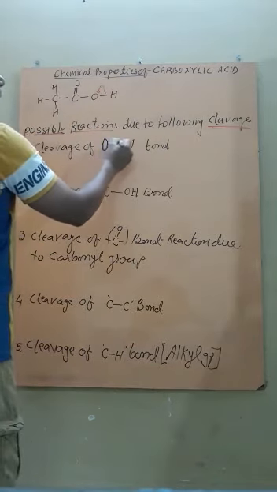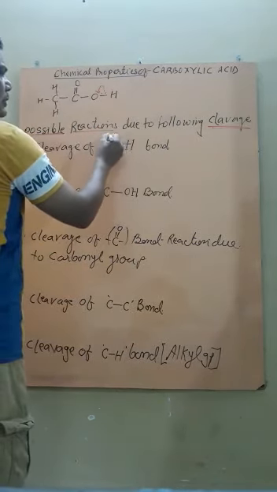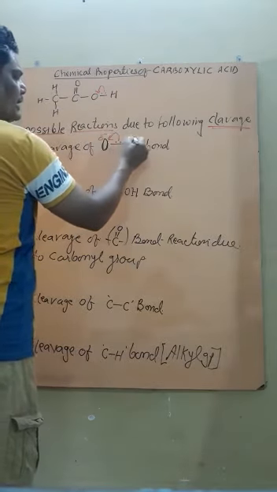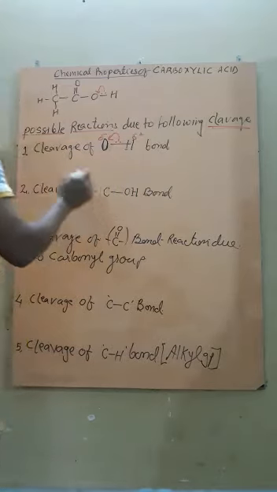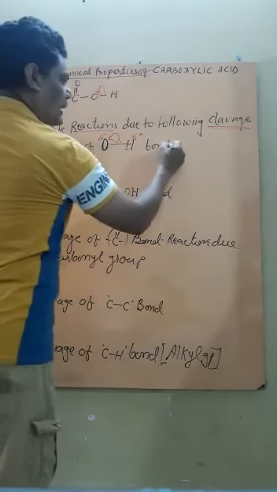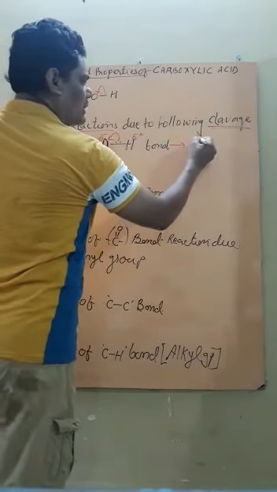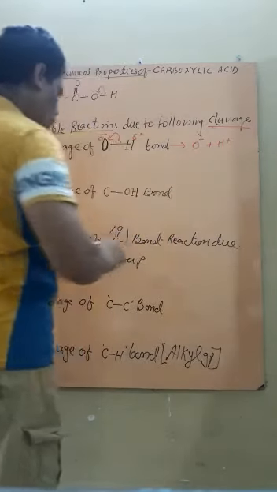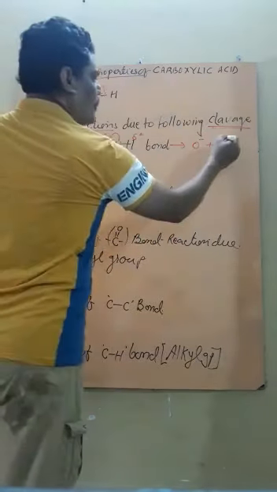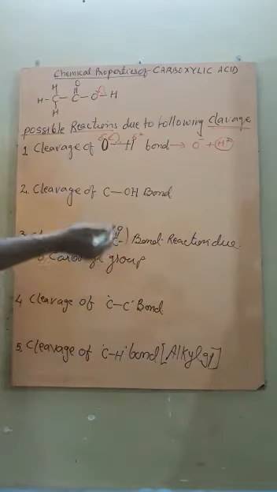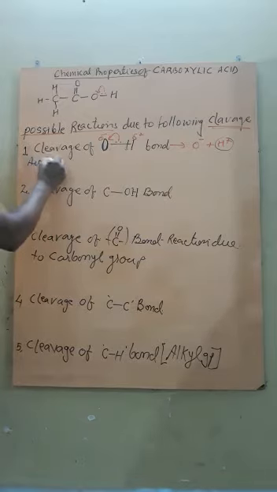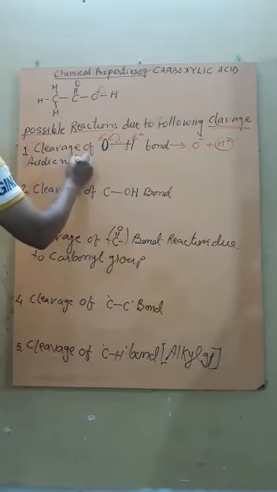Earlier there was a fractional negative charge and a fractional positive charge, but after cleavage, complete breakdown of the bond takes place, forming O anion plus H cation. Any compound that releases H cation shows acidic nature, so carboxylic acid shows acidic nature.